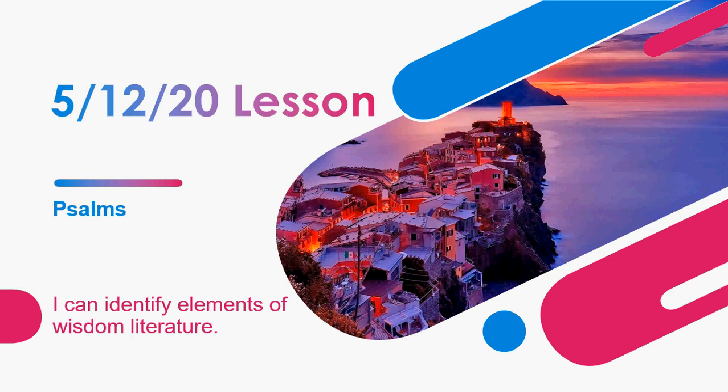We are continuing to talk about the Psalms, and our objective for today continues to be the same for this topic and for this unit: to be able to identify elements of wisdom literature. The Psalms are just one type of wisdom literature, and today we're going to look at a couple elements of what makes a psalm, basically.